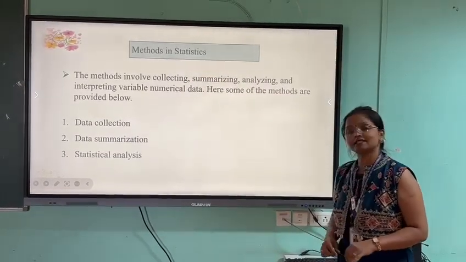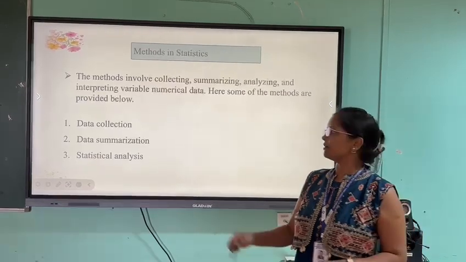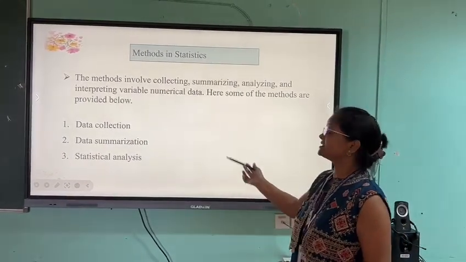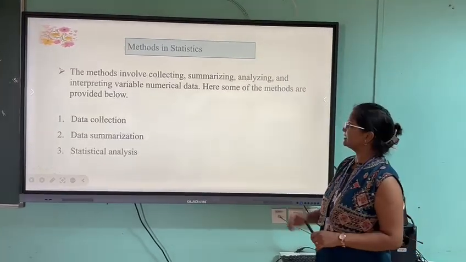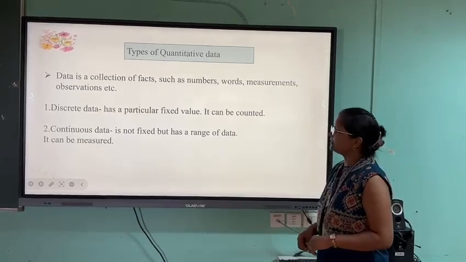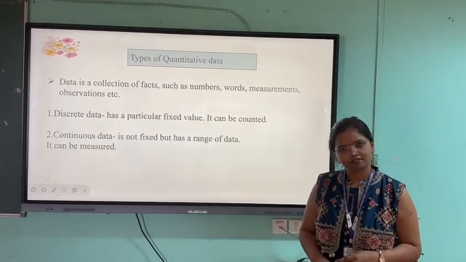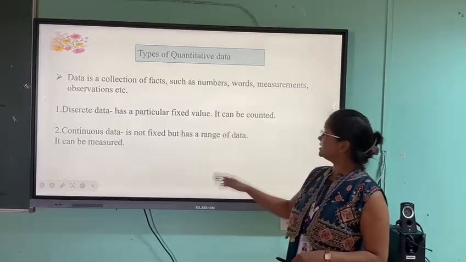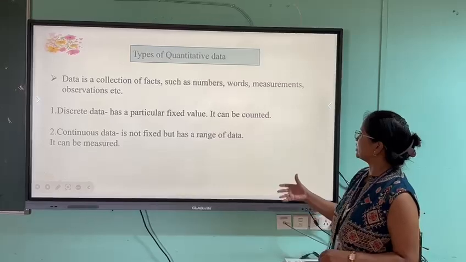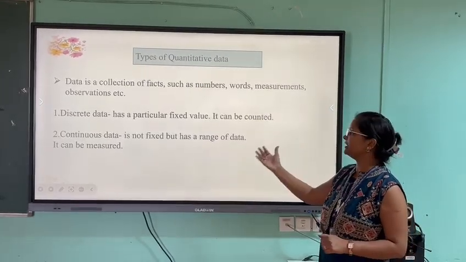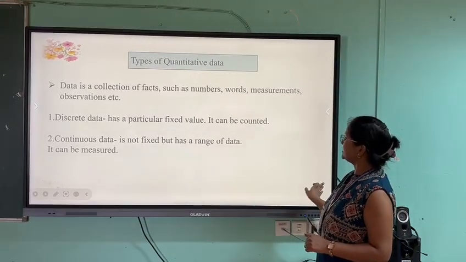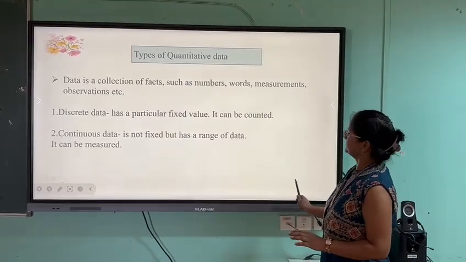The method in statistics is about data collection: how the data is collected, how it is summarized, and its interpretation in terms of statistical analysis. When we collect the data, it is of two types: one is discrete and another is continuous data. Discrete data means 0, 1, 2, 3, 4, fixed values. Continuous is about a range, in terms of decimal points. Both types of data can be measured.